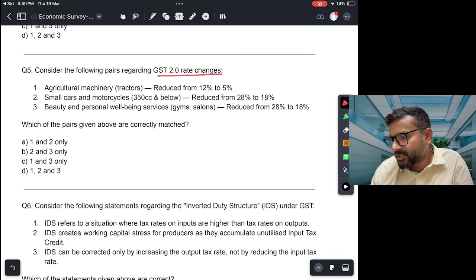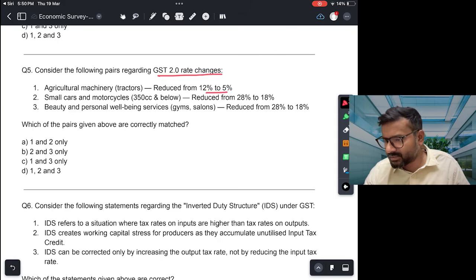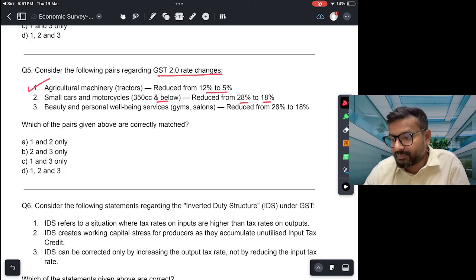Okay. Agricultural machinery, tractors reduced from 12% to 5%. Yes, this makes sense. In fact, this is correct. Agriculture machineries में 12% से 5% कर दिया गया है. To assist the farmers, small cars and motorcycles 350cc and below has been reduced from 28% to 18%. Okay. This again is true. Okay, जो small cars and motorcycles है उसमें भी GST कम किया गया है.